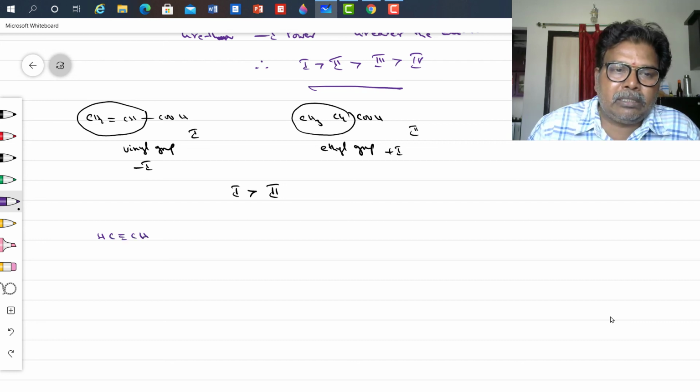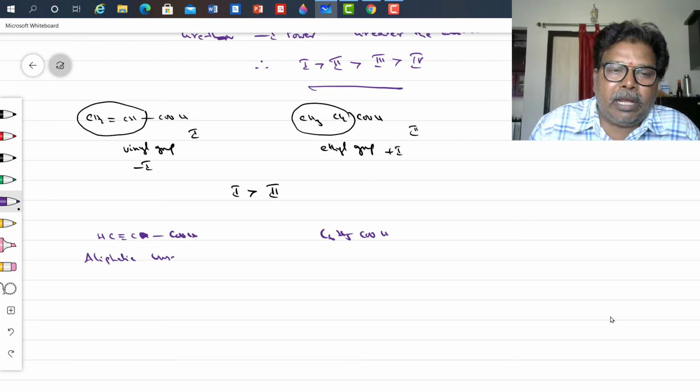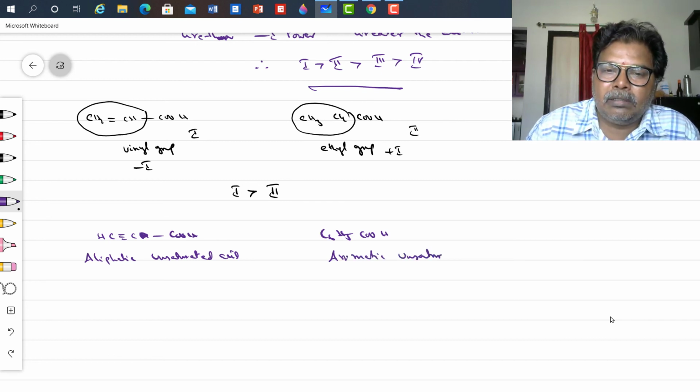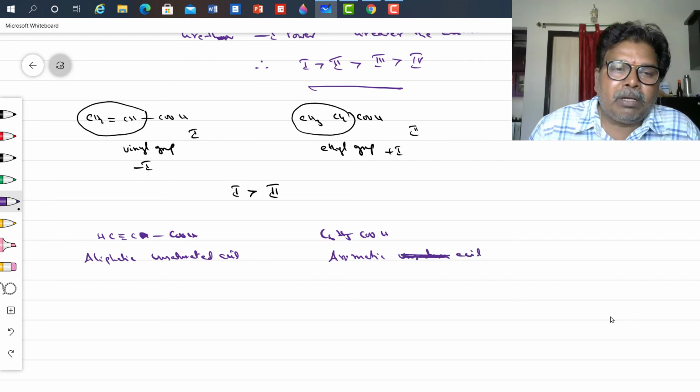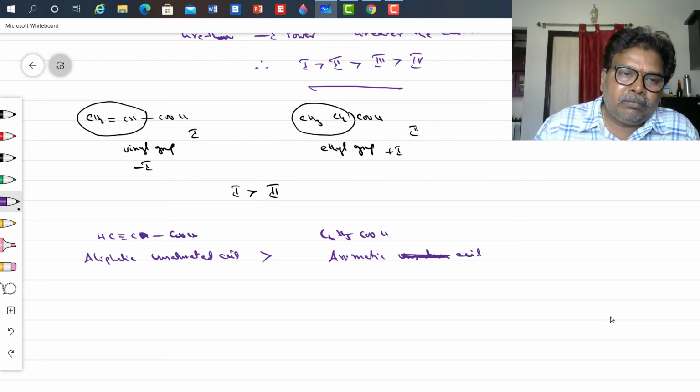HC triple bond C COOH, C6H5COOH. This is an aliphatic unsaturated acid. This is an aromatic acid. Remember, an aliphatic unsaturated acid is always more acidic than an aromatic acid.